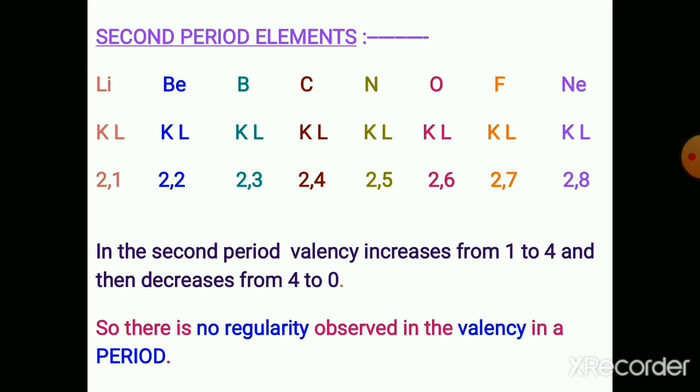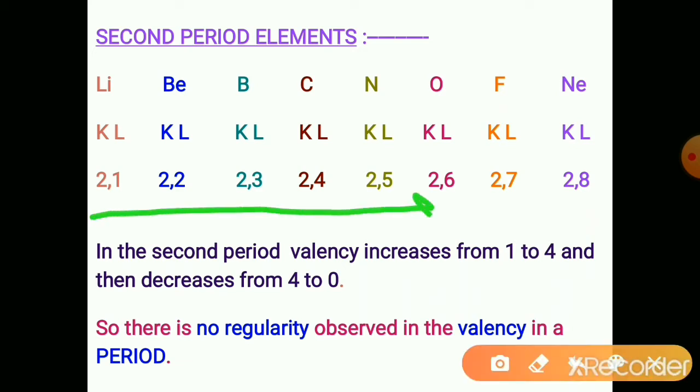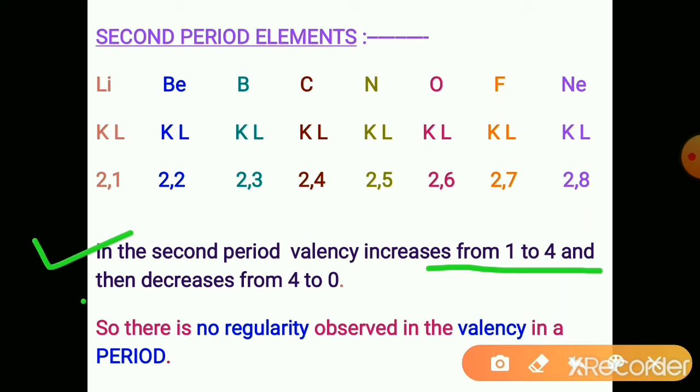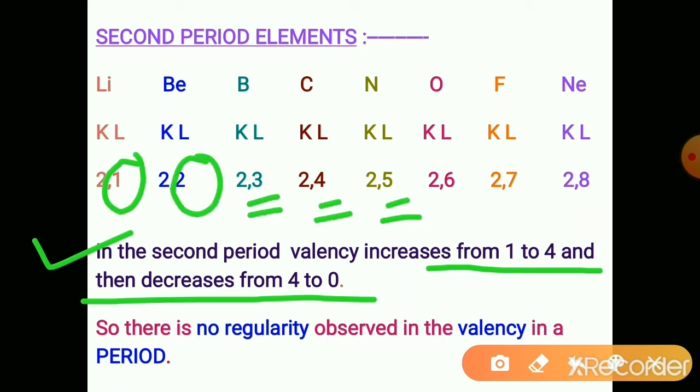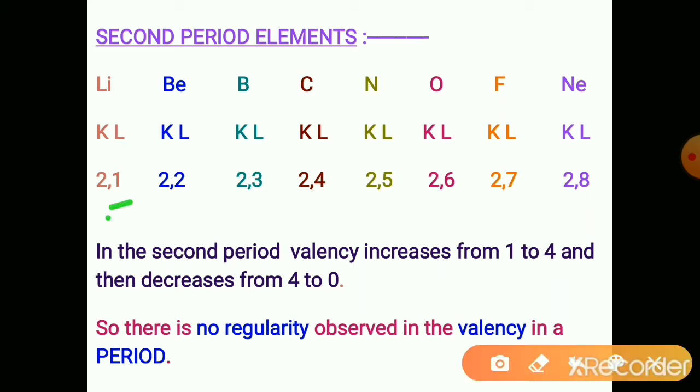As the atomic number increases by 1, the number of electrons also increases by 1, but the added electron gets into the same shell. In the second period, valency increases from 1 to 4 and then decreases from 4 to 0. The number of valence electrons decides the valency. As the number of valence electrons is 1, 2, 3, 4, the valency will be 1, 2, 3, 4.